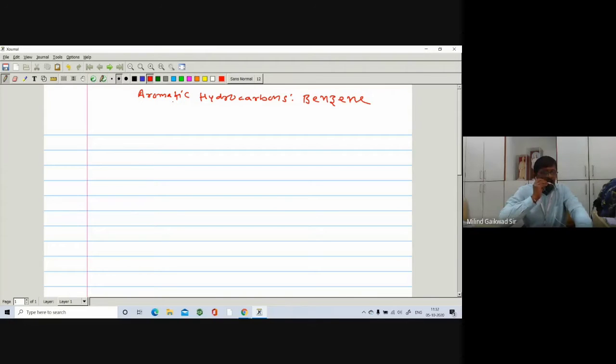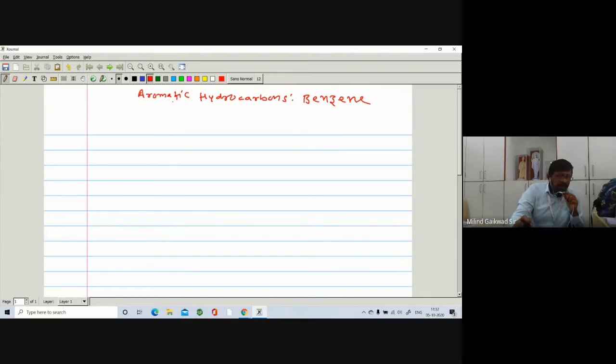Aromatic hydrocarbon, that is a homocyclic compound. Homocyclic compounds are those in which all the members of the ring are the same atom, that is carbon. Then we have seen that these homocyclic compounds are classified into two types.